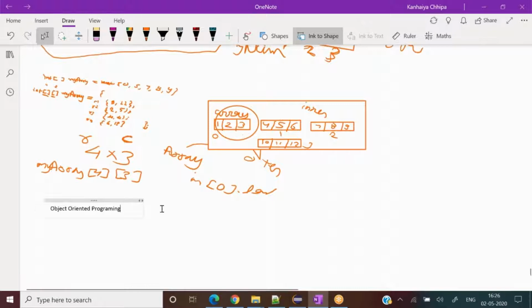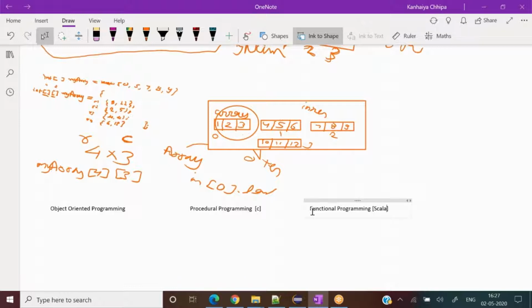Okay, I can write some programming language styles. Some programming languages are procedural programming. Inside this, let's say you see the C programming language, consider that a procedural programming language. And there are functional programming languages also, like Scala and many other programming languages.